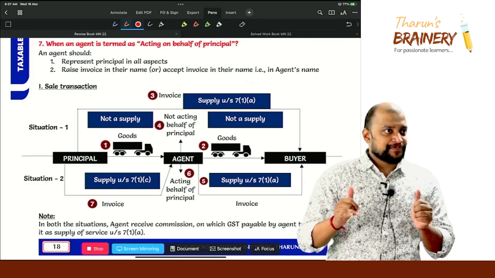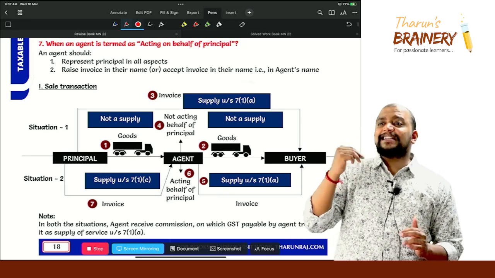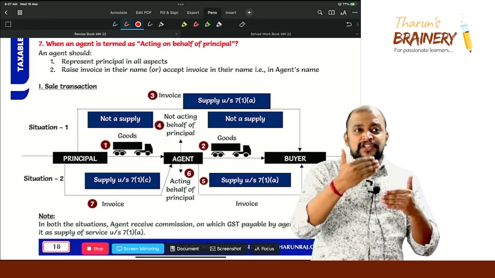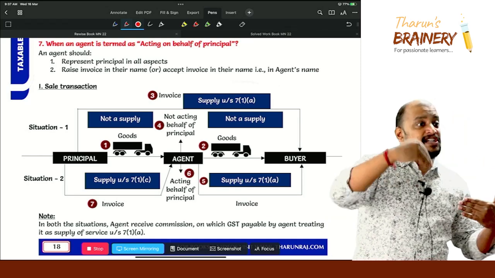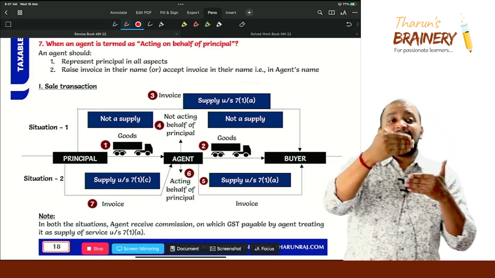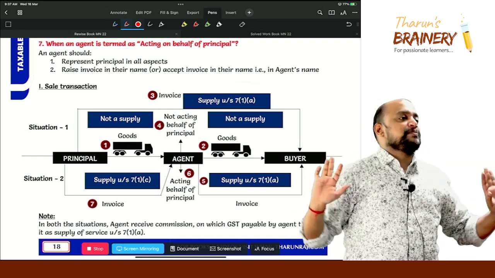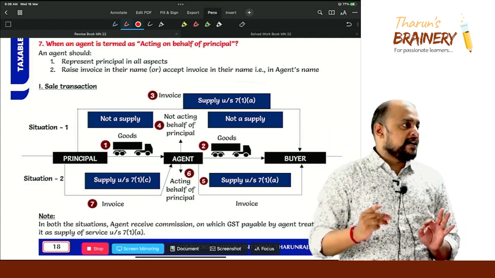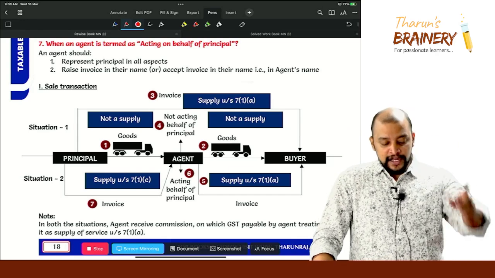Is it clear? When an agent will be acting on behalf of principal, if it is a sale transaction, the agent should raise the invoice to the buyer. When the agent raises the invoice to the buyer, the agent is not disclosing the principal. The agent is raising the invoice in his name. The day the agent is not disclosing the principal, then the agent is acting on behalf of principal. Is it clear or not? Suppose if the invoice is directly raised by the principal to the buyer, then the agent is not acting on behalf of principal. Okay, so look into that example.